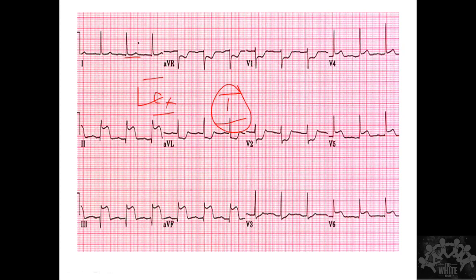This proves LCX also. See, you're having an inferior wall. I told you that whenever there is an LCX occlusion, the posterior wall can also be involved. The key to identifying an LCX occlusion is to look at lead 1. If lead 1 is showing ST depression, then it means there is RCA occlusion. If lead 1 is showing only isoelectric ST, then it is LCX occlusion.